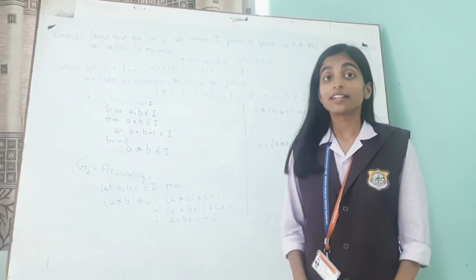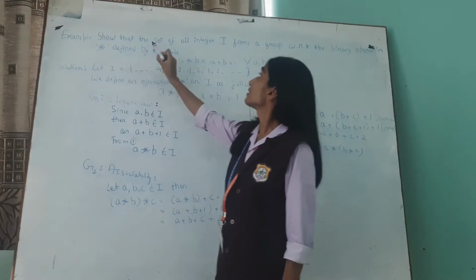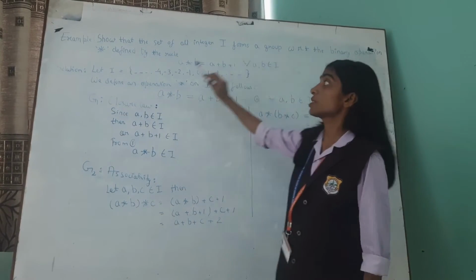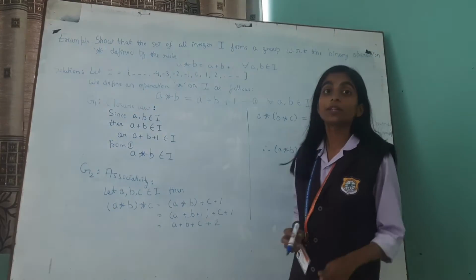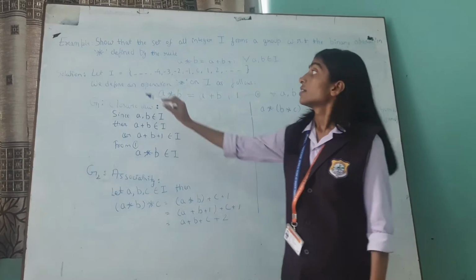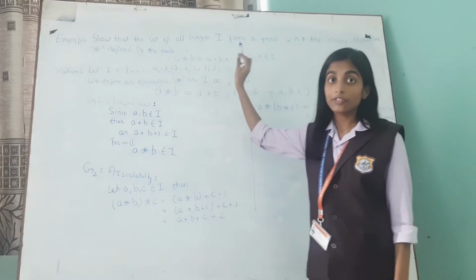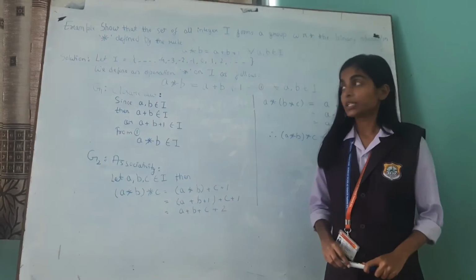To get a better idea, let's take an example. Show that the set of all integers I forms a group with respect to the binary operation star defined by the rule A star B is equal to A plus B plus 1 for all A, B belonging to I. So, let I be the set of integers, and we have to show that the set of all integers I forms a group. Then we have to prove that it should follow all the 4 postulates.